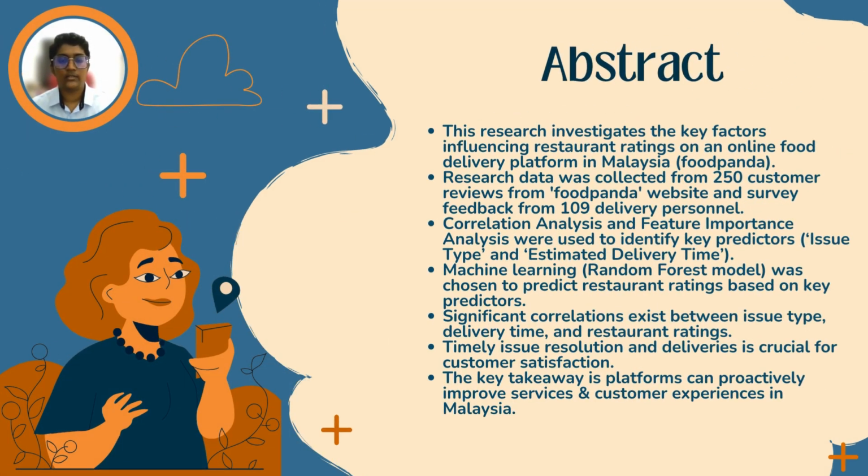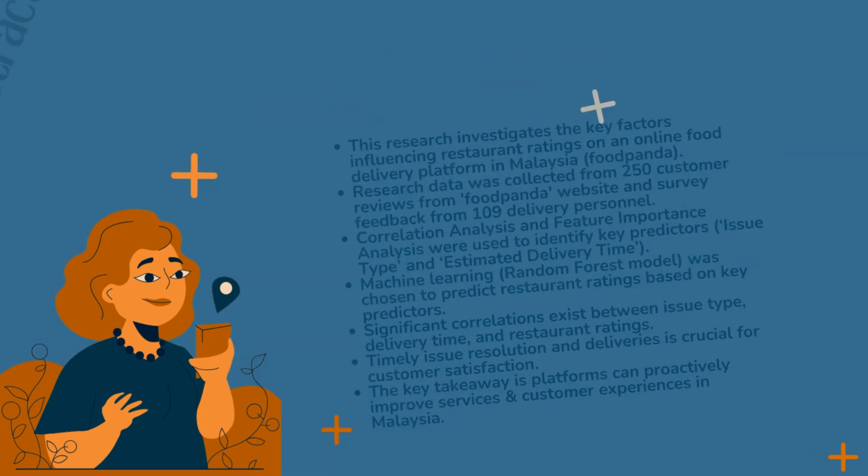This research utilized correlation analysis and feature importance analysis to analyze customer reviews and delivery personnel data and identified key factors that influence restaurant ratings, which were issue type and estimated delivery time. Besides that, a random forest machine learning model was chosen to predict restaurant ratings on an online food delivery platform in Malaysia, empowering them to proactively improve service and customer experiences.